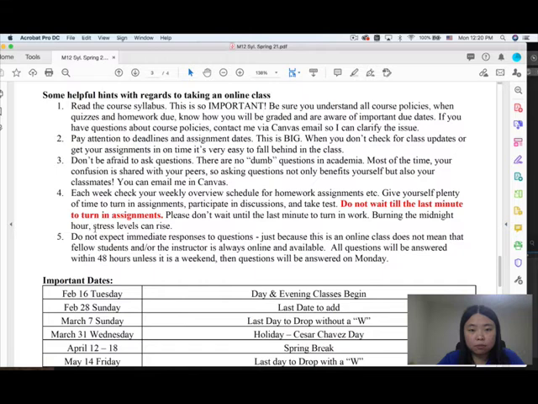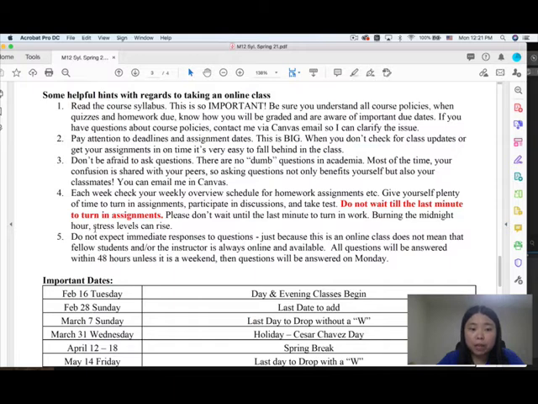And be aware of the important due dates. Print out the syllabus with the schedule. Highlight the due date for each week. If you have any questions about the course policy, contact me through Canvas or by email.